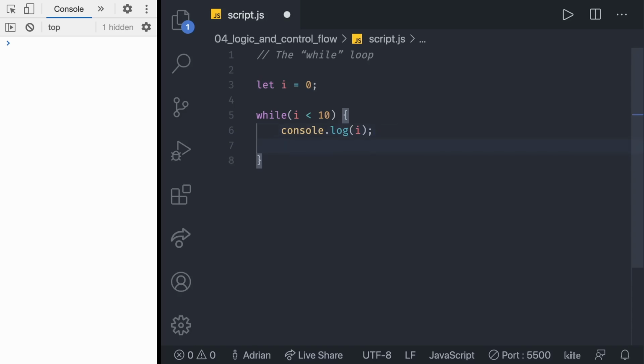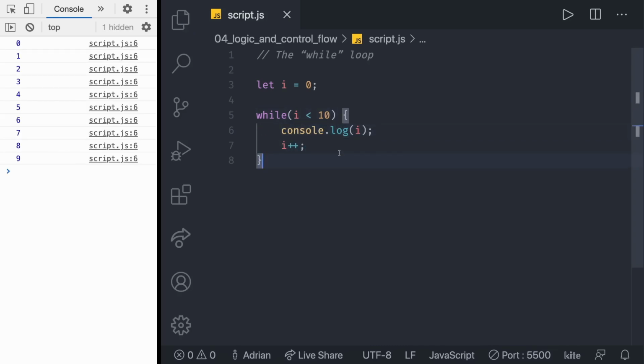Well, after we console log i, then we can increment it. So we console log 0 and then put it to 1. Then the code is going to be executed one more time because this check is going to check, is i now 1 instead of 0, is 1 less than 10? And the answer is yes, so the code is going to be run again. It's going to console log 1, and then it's going to increment it to 2. In that case, it's going to check, is 2 less than 10? The answer is still true, so it's still going to run it. If we now run this, you can see we get numbers from 0 to 9. The same thing we had before, but you can see how this code looks so much cleaner.